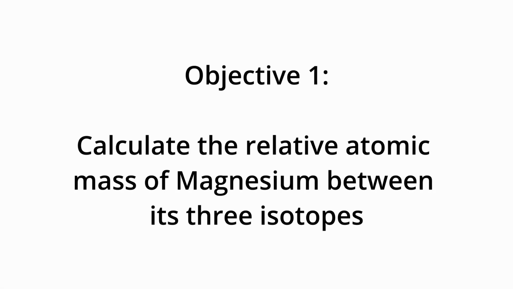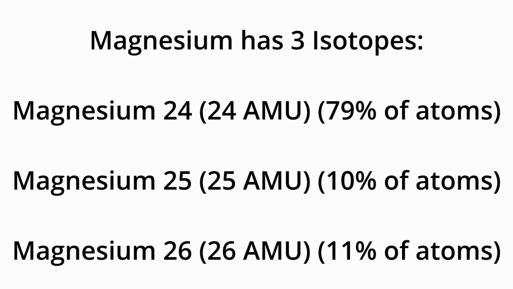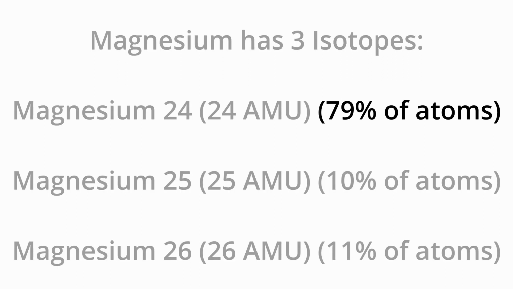First, we should calculate the relative atomic mass or molar mass of magnesium, and then magnesium oxide. Since there are 3 isotopes, magnesium 24, 25 and 26, we can calculate the average of these. Approximately 79% of the magnesium in the universe is magnesium 24, 10% is magnesium 25, and 11% is 26.